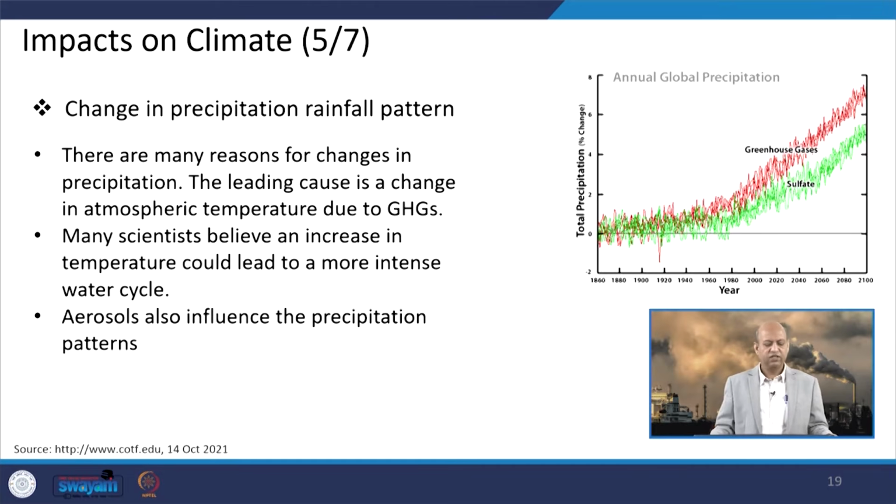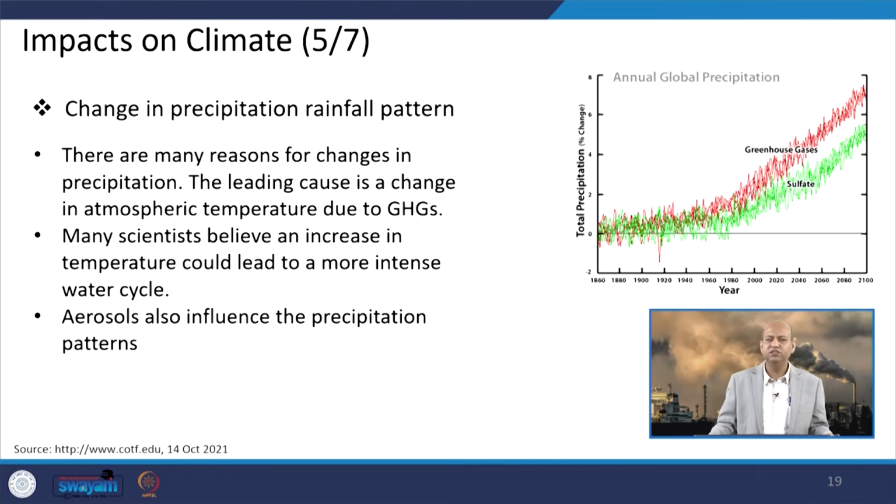Well, the change of precipitation or rainfall is affected by climate change because of temperature change as well as change of aerosols, because aerosols have different sizes and shapes. Small aerosols result in small droplets because they act as nucleation sites for condensing water vapor. So cloud formation because of very tiny particles will hang around and suppress the precipitation.